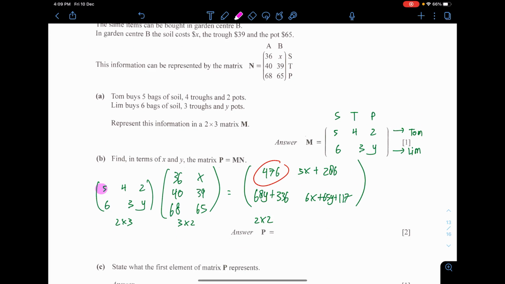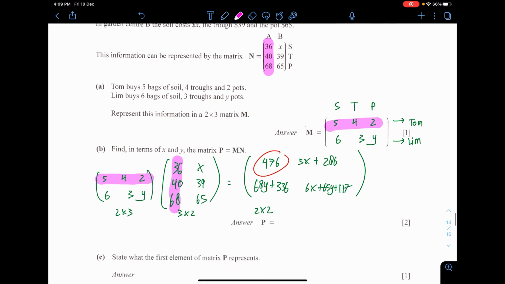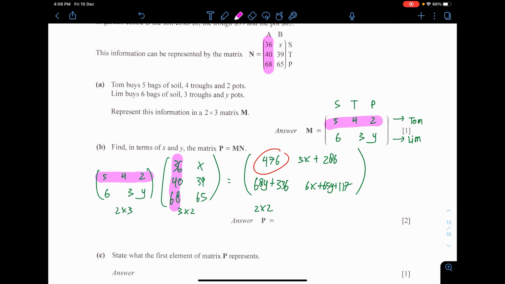You obtain it by multiplying 542 and 36, 40, 68. Now, taking a look at it, 542 is Tom's purchase, and the 36, 40, and 68 are the pricing for garden A. Meaning to say that this is the amount of money spent by Tom in garden A.